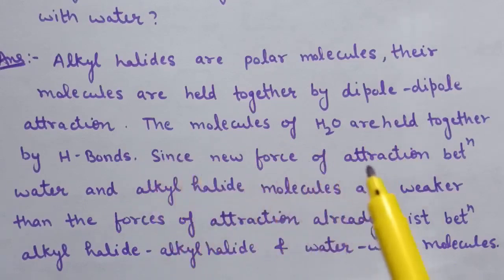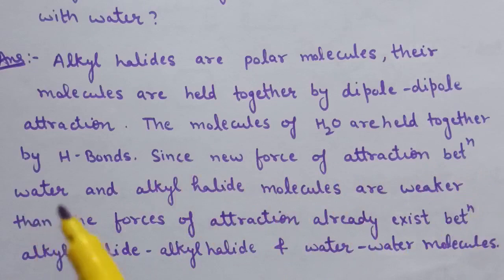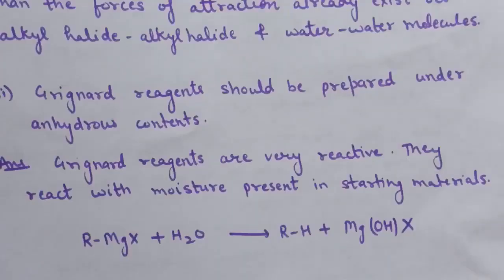Since new forces of attraction between the water and the alkyl halide molecules are weaker than the forces of attraction already existing between alkyl halide molecules and water molecules, therefore, alkyl halides are immiscible with water.